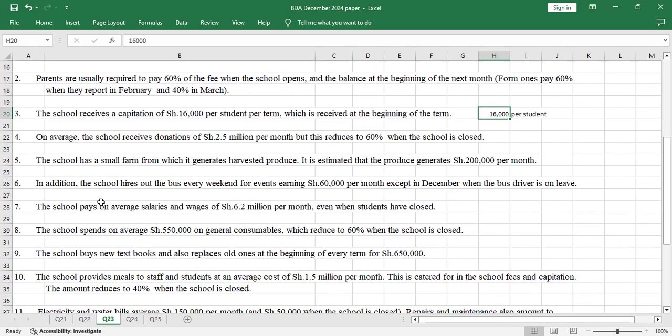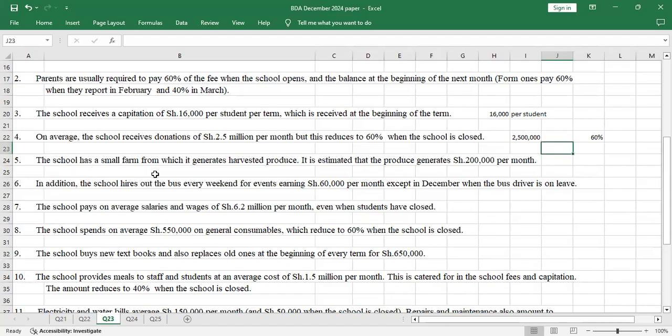Number 4, on average, the school receives donations of shillings 2.5 million per month, but this reduces to 60% when the school is closed. So every month when the term is open, they receive 2.5 million as donation. These are in cash, 2.5. But this reduces to 60% when the schools are closed. So I'll just put 60% here later for easy calculations.